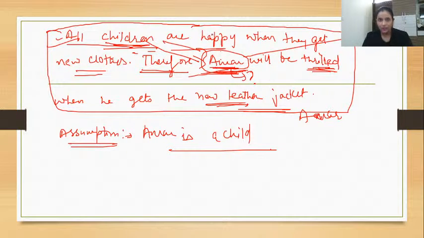This is strange. Why? Because it is hidden. It is not directly stated. That's the reason that students get confused. अभी समझ आया कि assumption में और इसमें क्या problem? This is not inference. Let us take one more example. पहले मुझे ये समझाओ, ये समझ आया या नहीं आया? Assumption: Amar is a child. क्या ये एक assumption नहीं है? Isn't it an assumption? When there's a passage which is written on children and Amar's name is also included in that, should I not be considering that Amar is actually a child? This is the assumption which we have made.